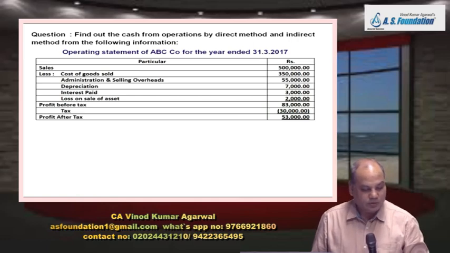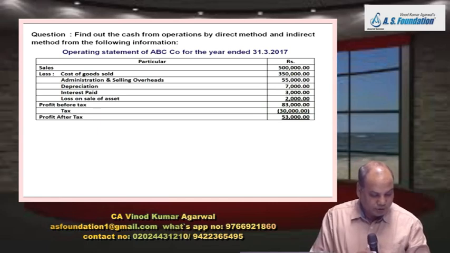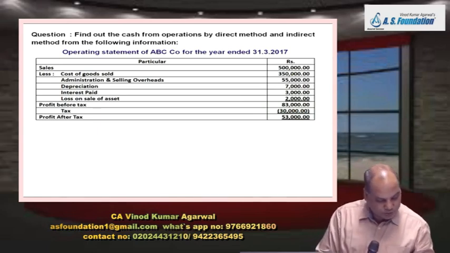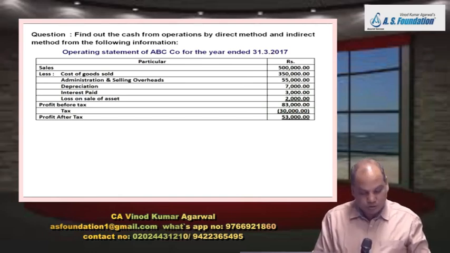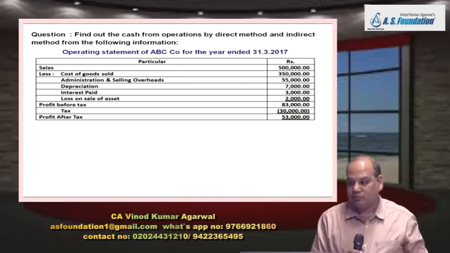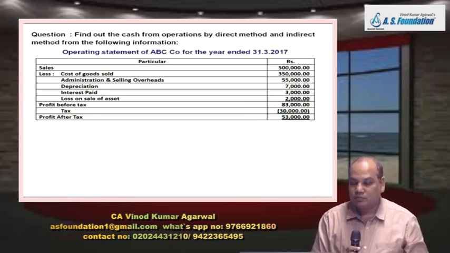Collection formula will be sale plus opening debtor minus closing debtor. So take on your calculator 5 lakh. Opening debtor you will find in the balance sheet, statement of financial position, debtor 7,000. Add 7,000. Closing minus 10,000. 5 lakh plus 7,000 minus 10,000. So in your answer book, answer tick mark.